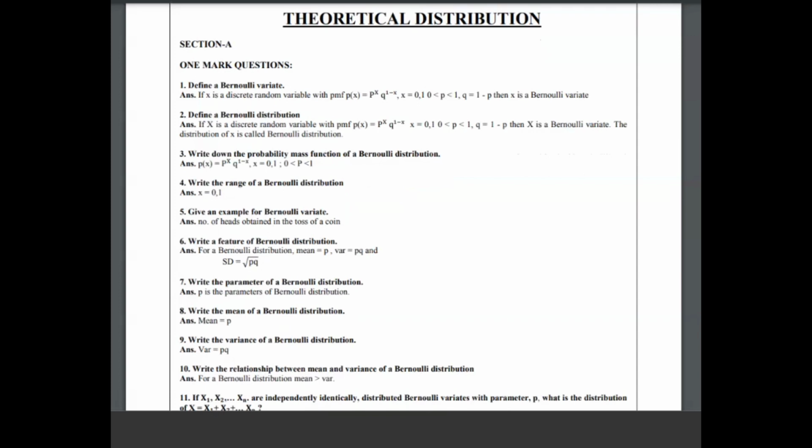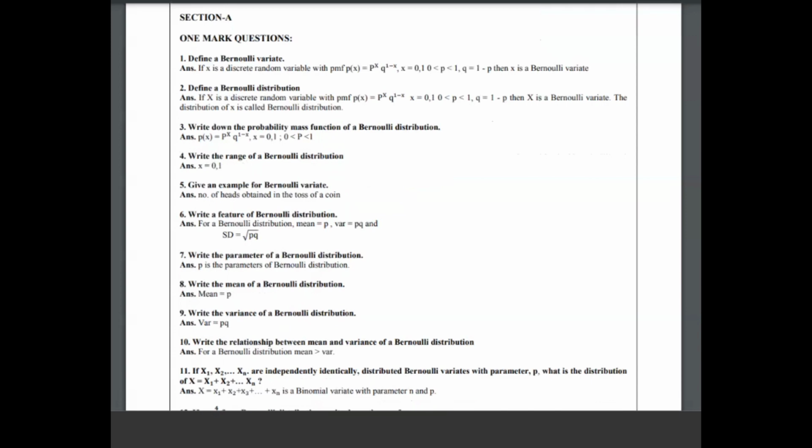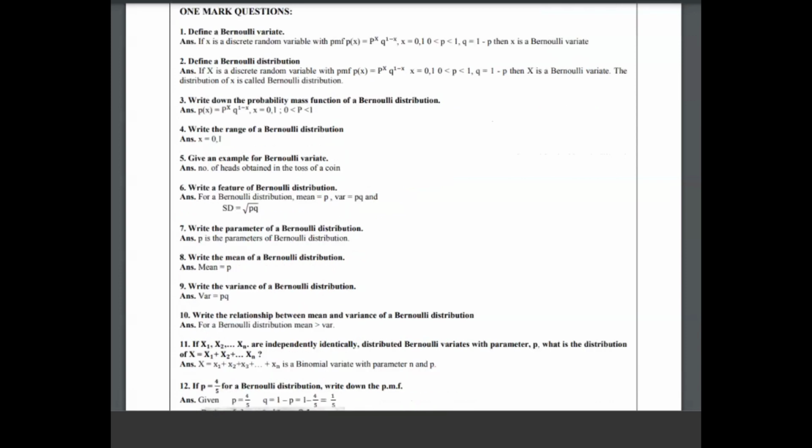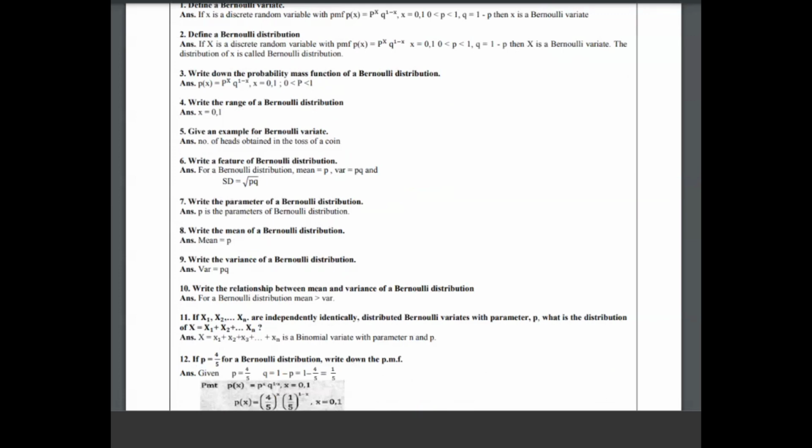Okay, what is a parameter? Just observe the 7th question: what is a parameter? Then p is a parameter. Then write the mean of Bernoulli distribution. Mean is p, variance is pq. And what is the relation? The 10th question is very important. All of you observe here. Write the relationship between the mean and variance of Bernoulli distribution. Then you have to write that mean is greater than variance.